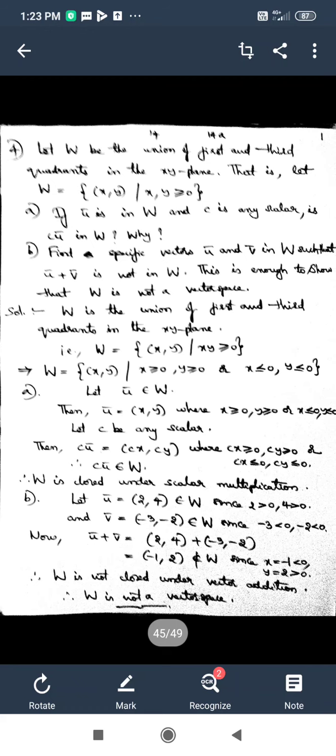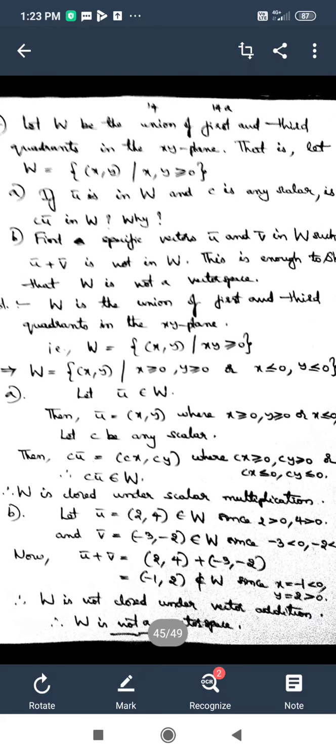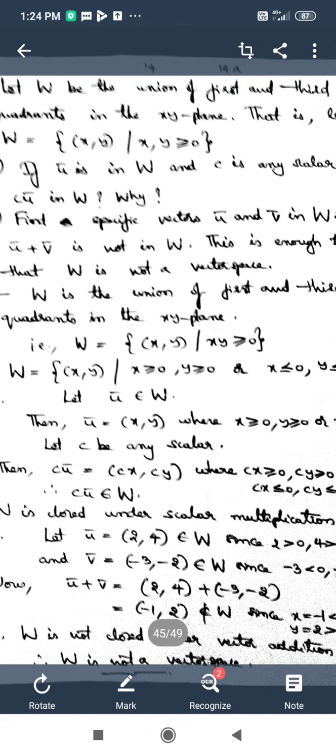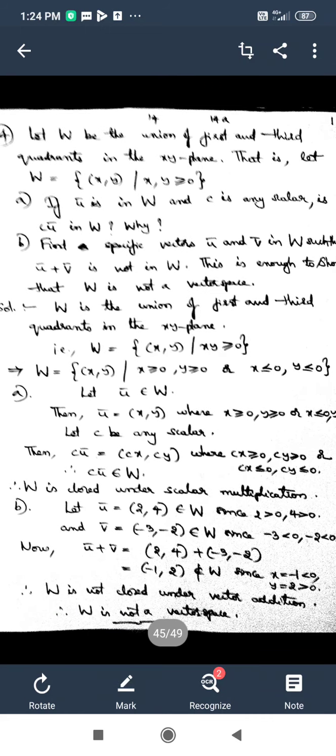Now move on to the next problem, which is the fourth one. The problem states: let W be the union of first and third quadrants in the xy plane. So W consists of elements from the first quadrant and at the same time elements from the third quadrant in the xy plane. That is, let W be equal to the set of all (x, y) such that x, y are greater than or equal to 0.